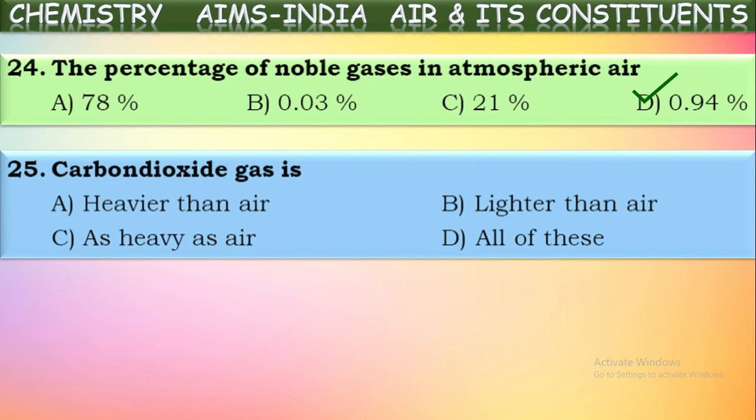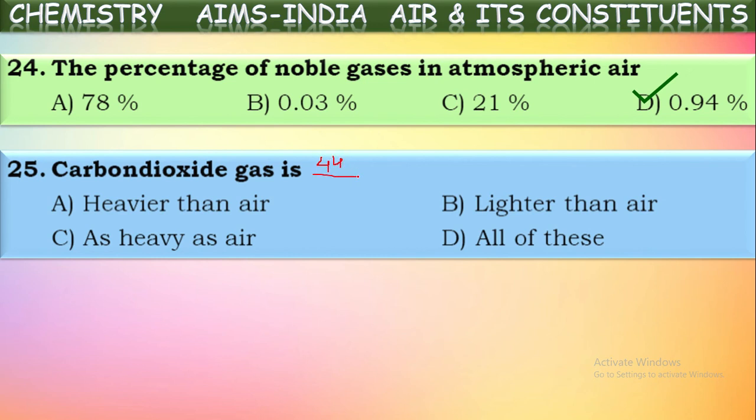Next, some properties of carbon dioxide gas are given. Identify which is correct regarding that. Carbon dioxide is heavier than air. Yes. How do we say whether it is heavier than air or not? The heaviness of gases is compared based upon their vapor densities. The vapor density of a gas is calculated by taking the molecular mass divided by 2. We know the molecular mass of carbon dioxide is 44.